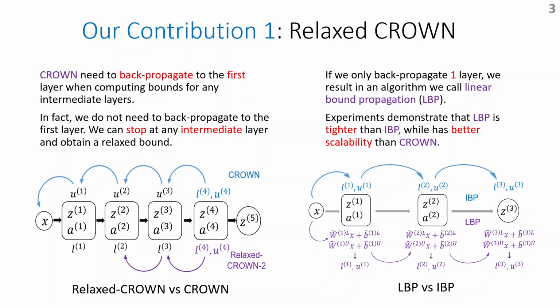So our first contribution is to design a relaxed version of CROWN. Instead of backpropagating to the first layer in the original CROWN process, we argue that we can stop at any intermediate layer and obtain a relaxed bound. We are particularly interested in the special case where we only backpropagate one layer. This leads us to an algorithm we name linear bound propagation. Experiments demonstrate that LBP is tighter than IBP, while having better scalability than CROWN.